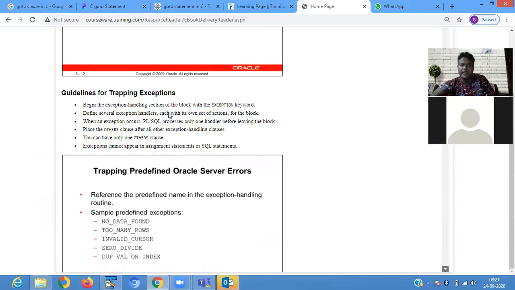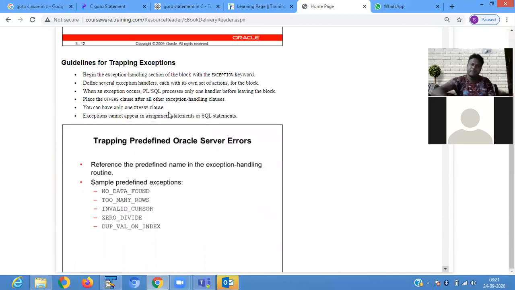Guideline for trapping an exception. It begins the exception handling section of the block with the EXCEPTION keyword. It defines several exception handlers, each with its own set of actions for the block. When an exception occurs, PL/SQL processes only one handler before leaving the block.